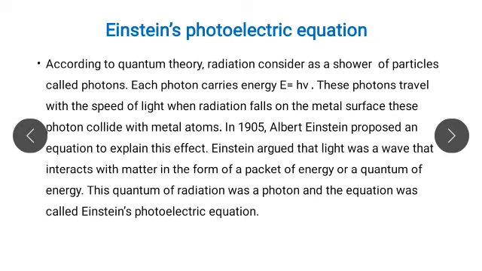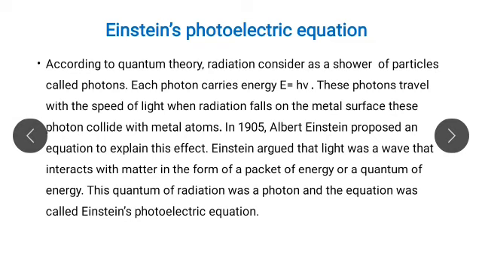According to the quantum theory, radiation is considered as a shower of particles called photons, and each photon carries energy equal to h nu. That means the energy of a photon is given by the equation E equals h nu, where E is energy, h is Planck's constant, and nu is the frequency of the incident light.